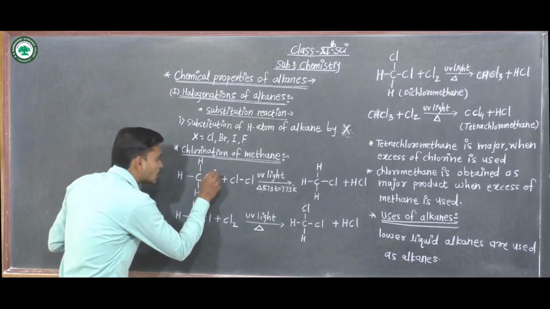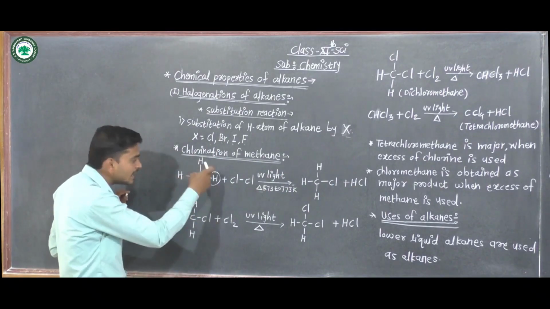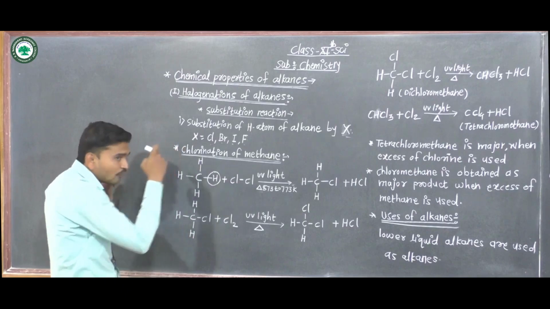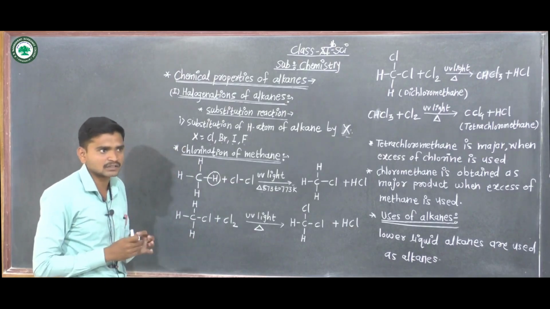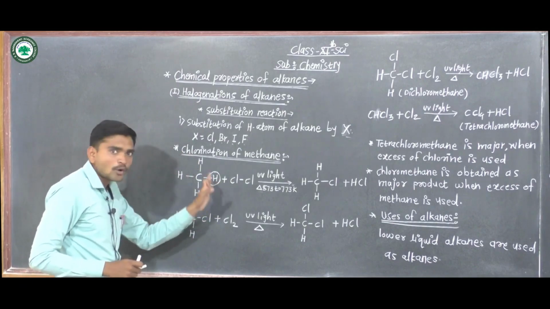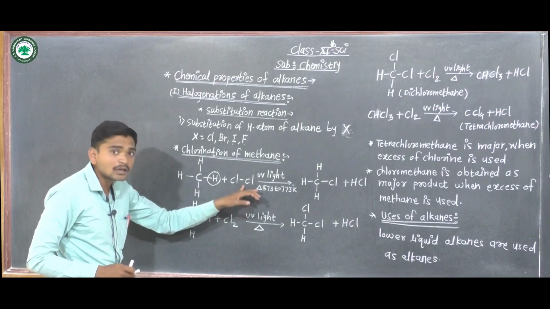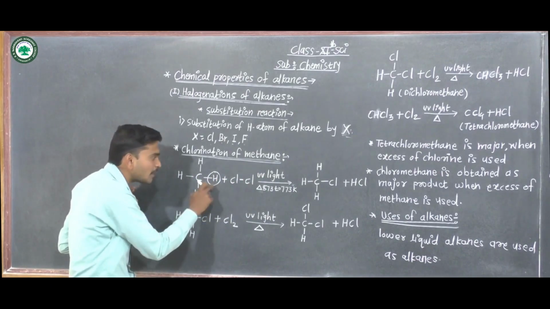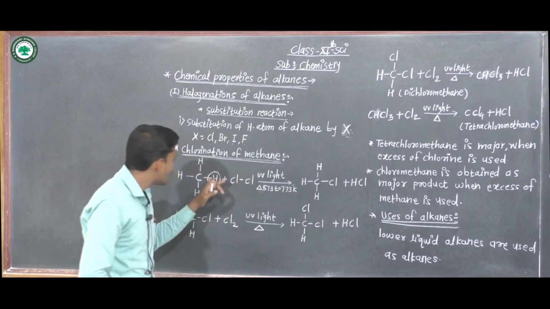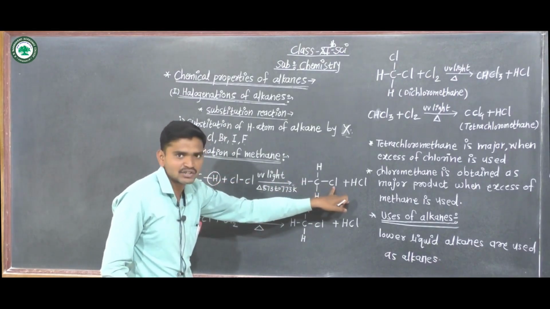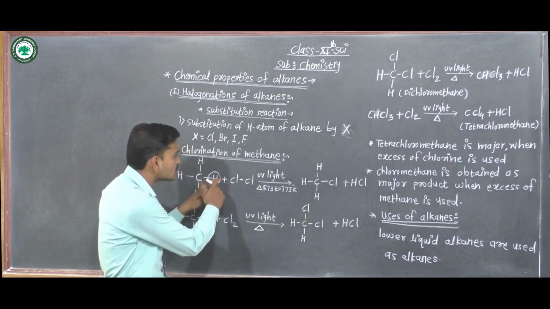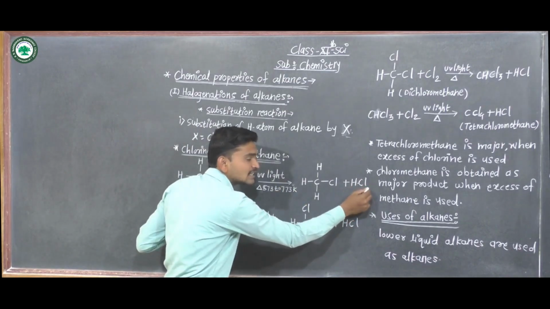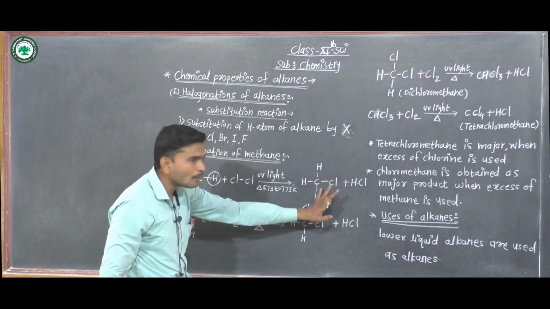Now see, one hydrogen in methane is replaced by chlorine. As in the definition of substitution reaction, an atom or group of atoms is replaced by another atom or group of atoms. Here hydrogen is replaced by Cl, and this hydrogen bonds with Cl to form a new covalent bond, hydrochloric acid. Here is chloromethane.